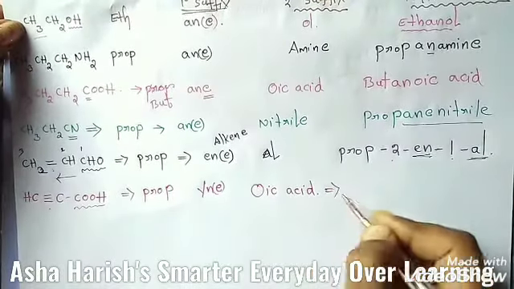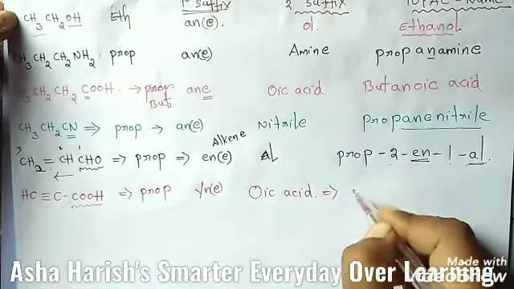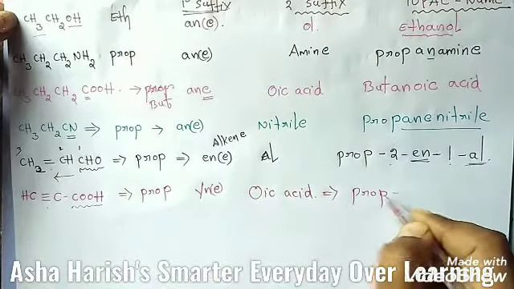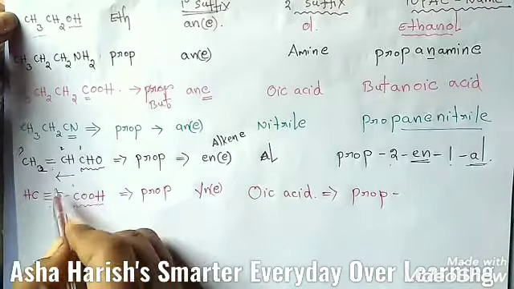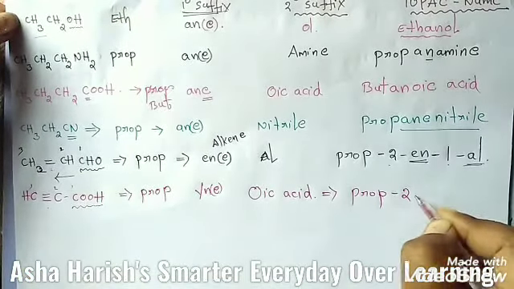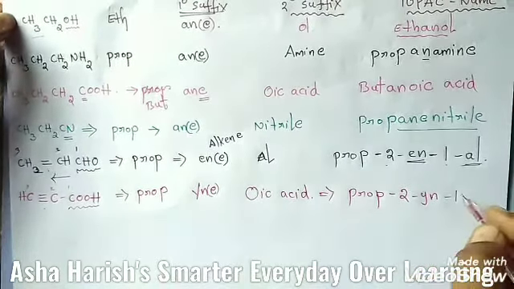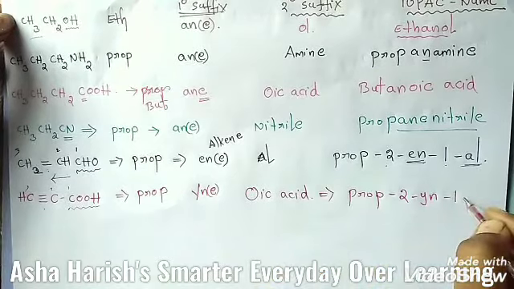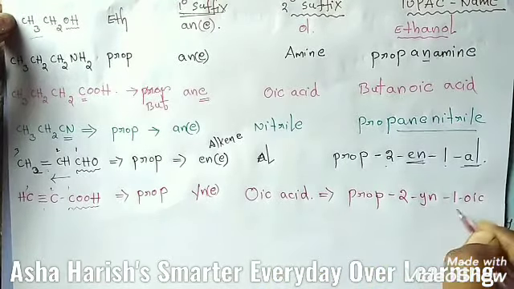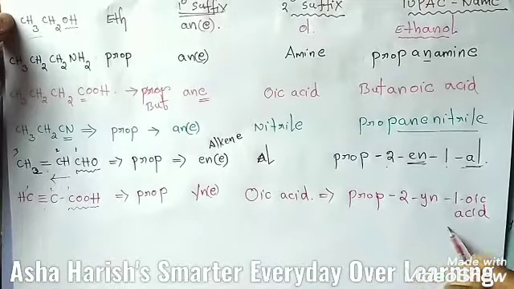Then students, finally you have to write the IUPAC name for this. I'm going to write prop, at second carbon 1, 2, 3. At this second carbon only the triple bond is located, 2-yne. At the first carbon only, the functional group, so 1-oic acid. Prop-2-yne-1-oic acid.